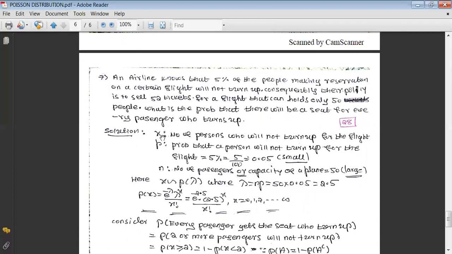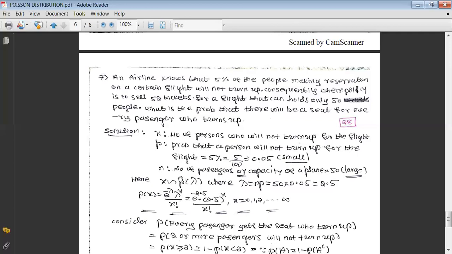That's why we define X as the number of persons who will not turn up for the flight, and P is the probability that a person will not turn up for the flight. It is given as 5%, which means 5 by 100, that would be 0.05. That is small.